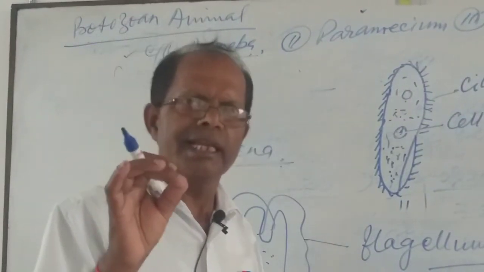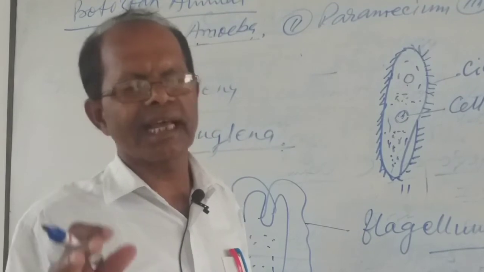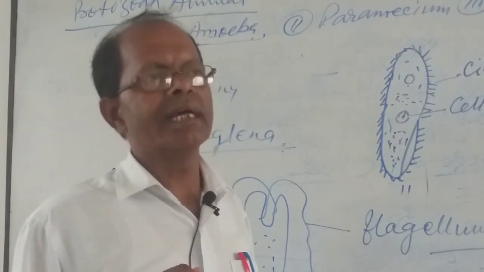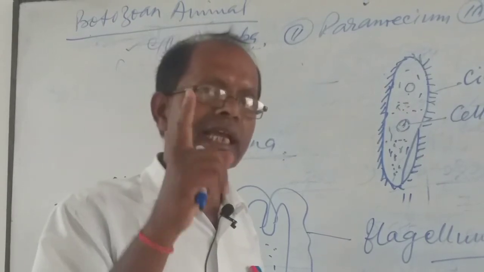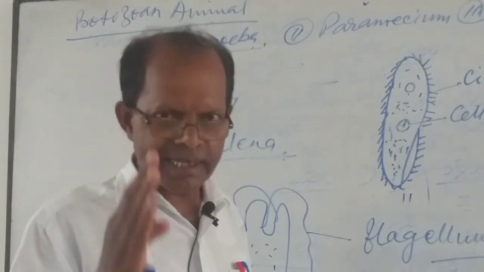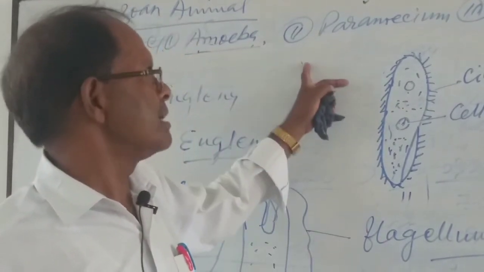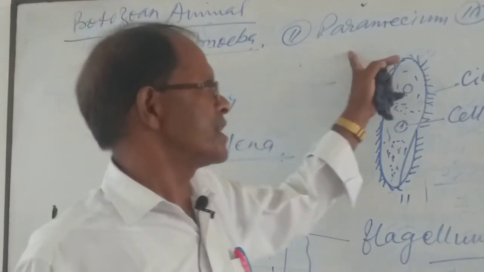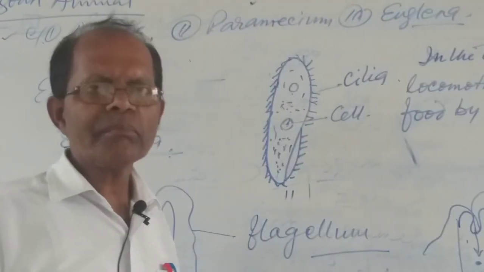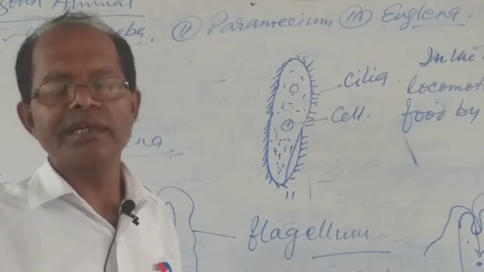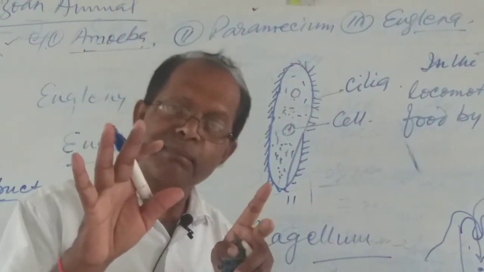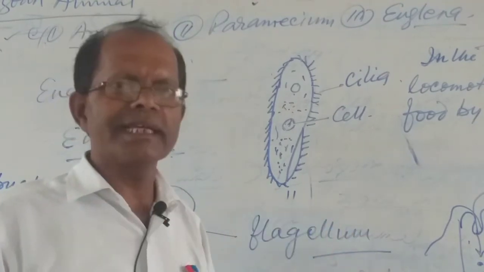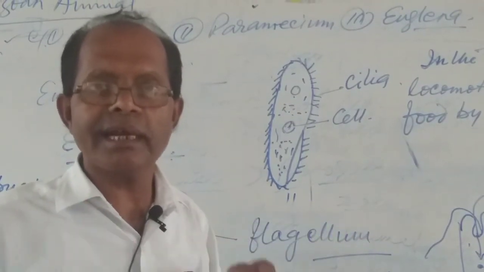The first animal, as the scientists have already described, is the protozoan, which is a single cell animal. You have seen single cell animals like amoeba, paramecium and euglena. What is the requirement of food? This is a microorganism, so you can think about how it is possible for it to survive.